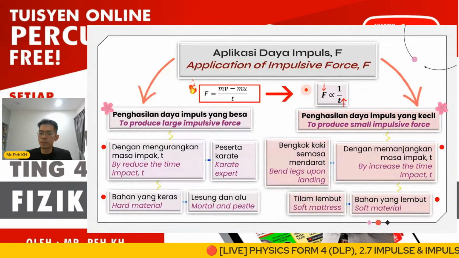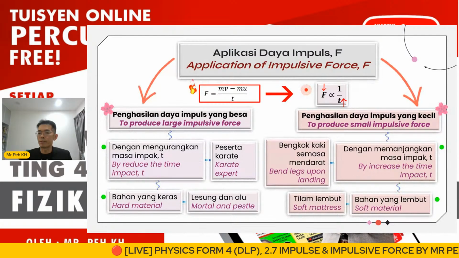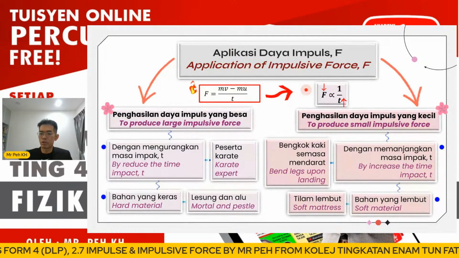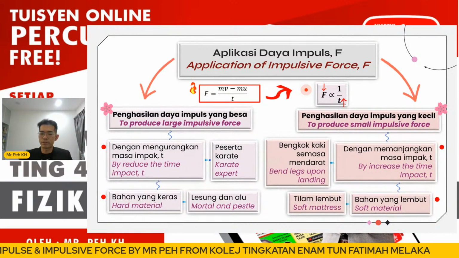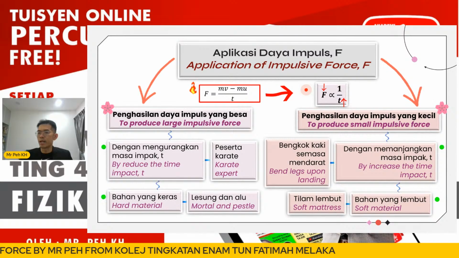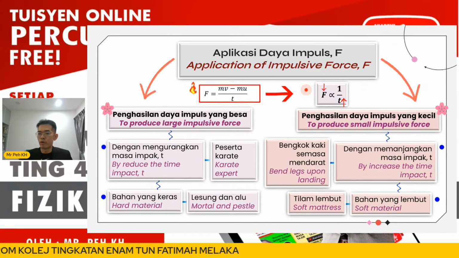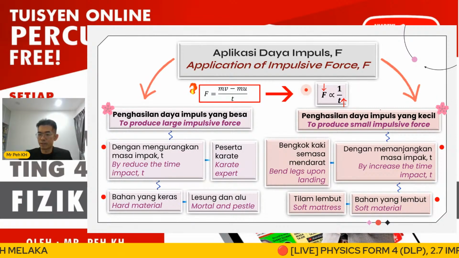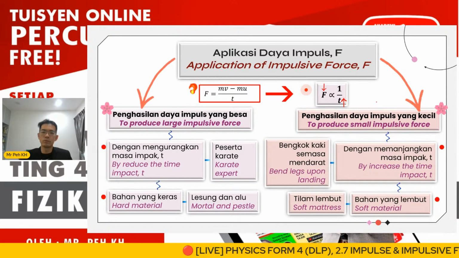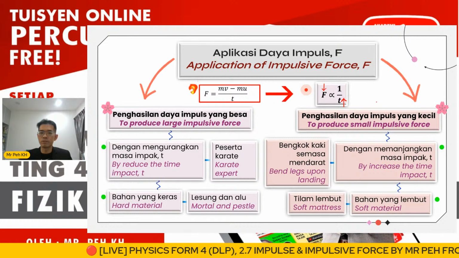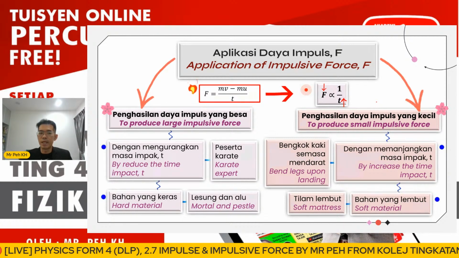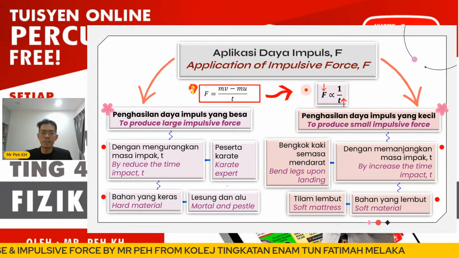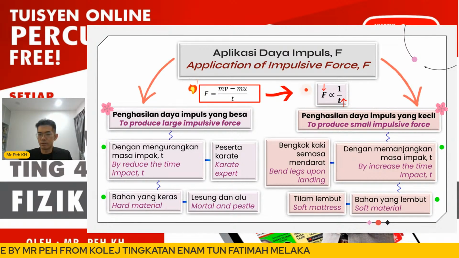Another one will be the type of material applied here. He will be using a soft material, for example a soft mattress. When the athlete does the high jump, he will fall on the mattress, so the soft mattress can actually increase the time of impact. Now we know already that for the application of impulsive force, we can produce a larger impulsive force by decreasing the time of impact or applying it on a hard material.